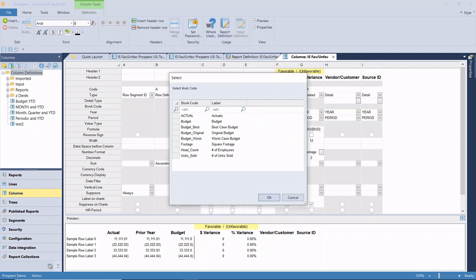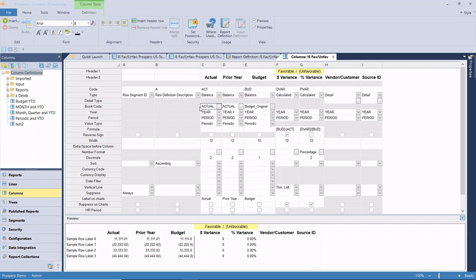Also, any book codes defined specifically in Prospero. We can have as many different budget versions as you would like, all represented by book code here. So by selecting that, that's going to identify the source of the data that comes in, and then we can further go into making it more specific as to what we want.